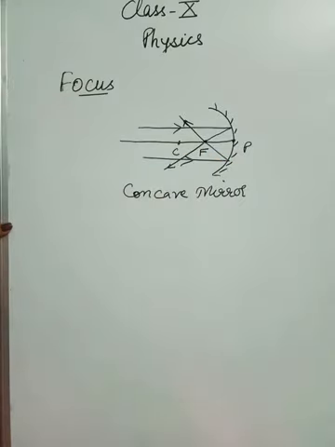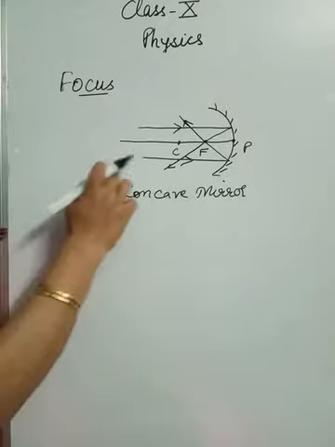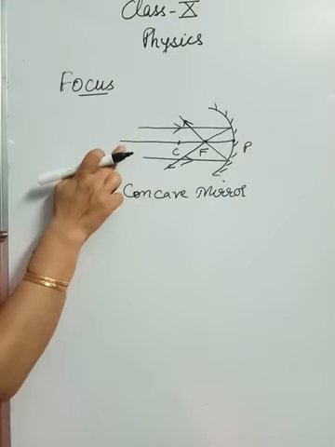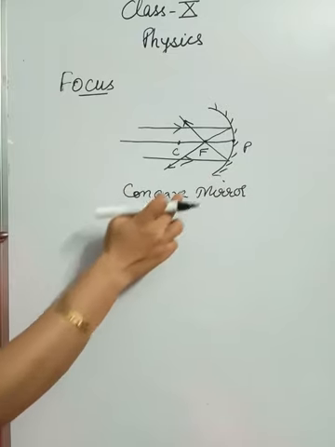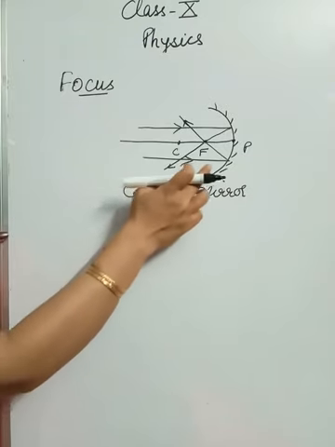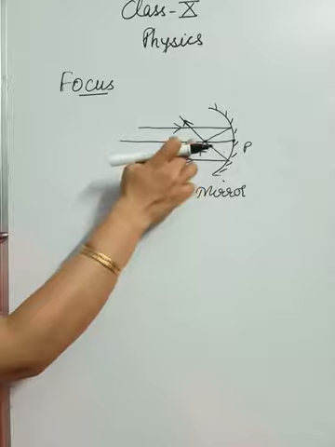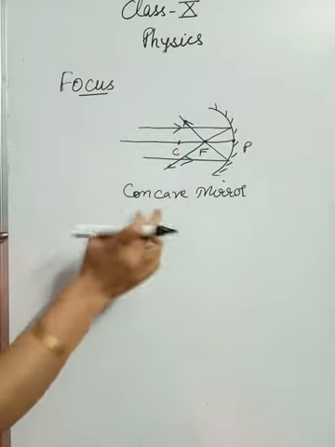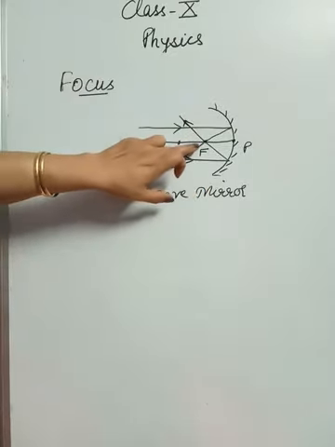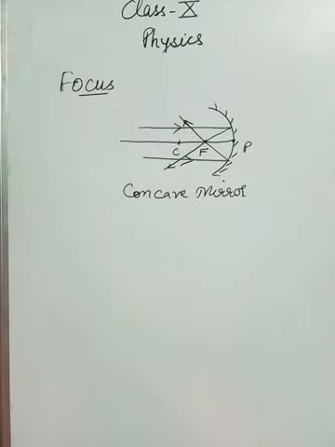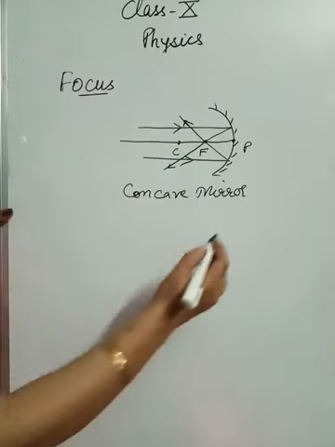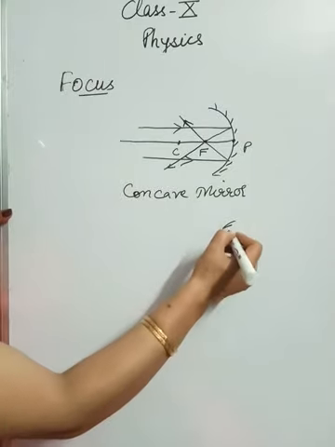Okay, now again I am repeating once again, all the rays which are parallel to the principal axis, when incident on the surface of a concave mirror, these will pass through the focus, or these will pass through a special point on the principal axis, and we call this point the focus.